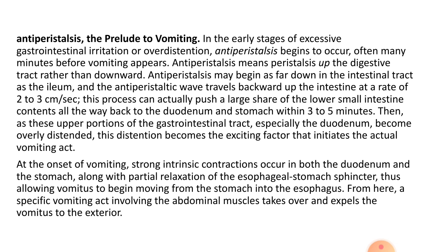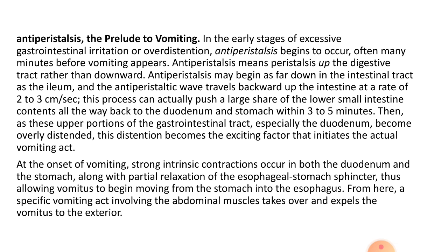But in vomiting, the reverse occurs, which means the peristalsis occurs from the lower to the upper part of the intestine. And this movement occurs at a speed of 3 to 5 cm per second.